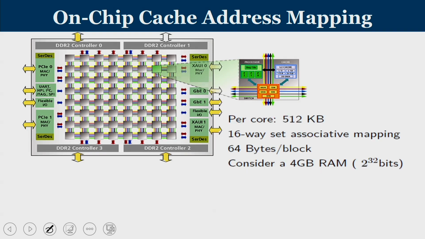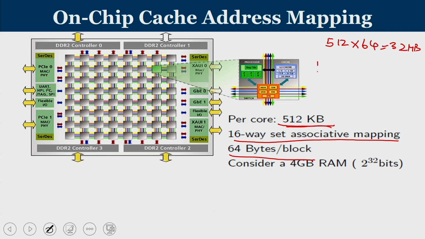Imagine a case, let us say in each of these cores I have 512 KB of L2 cache, 16-way set associative mapping, and 64 bytes per block, and you have a 4 GB RAM. So, you have a total of 512 KB of cache into 64 cores, so that is 32 MB of L2 cache. This 32 MB is scattered across 64 cores.